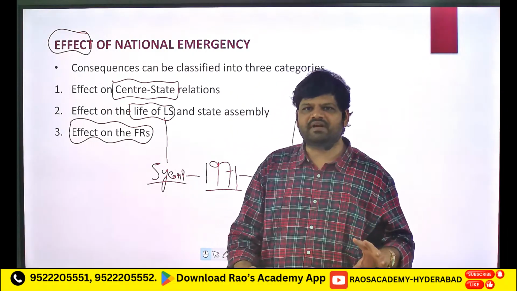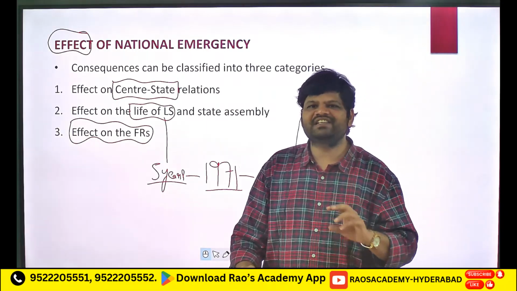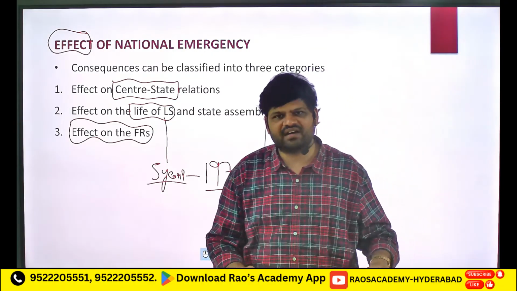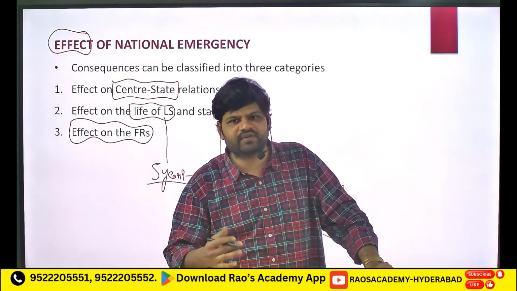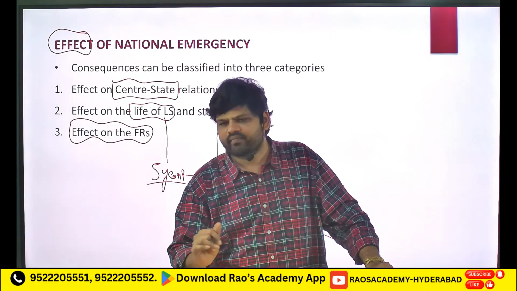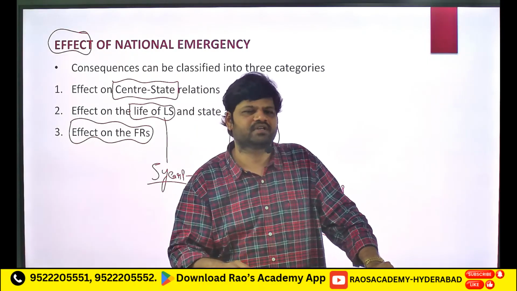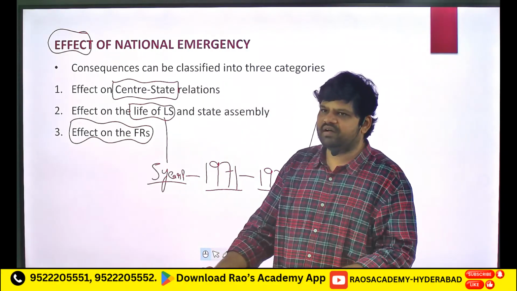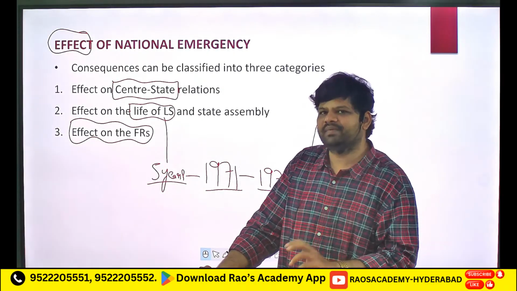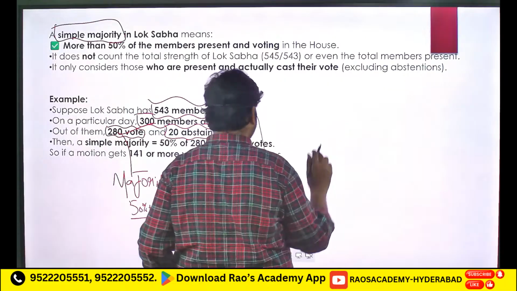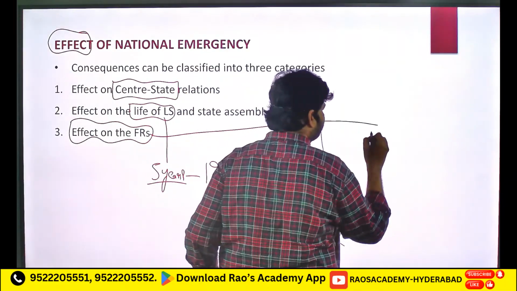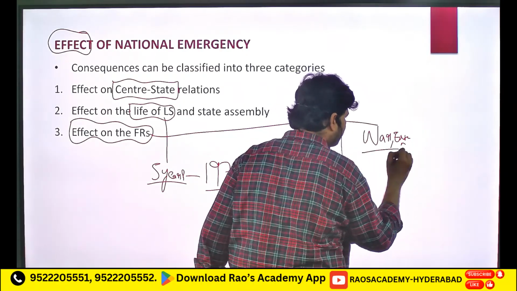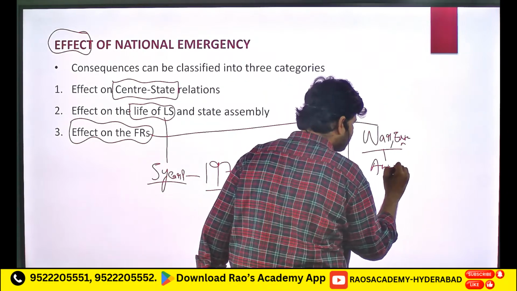if the national emergency is due to this external emergency, then only Article 19 is suspended. Article 19 is totally suspended. Article 19 means we have those six rights, right? Freedom of movement, freedom of residence, freedom of profession, all these aspects. So those six rights will be affected due to external emergency, due to this war and external aggression. Article 19 is suspended.